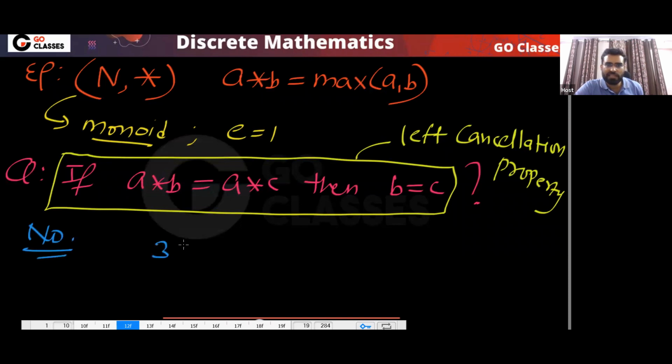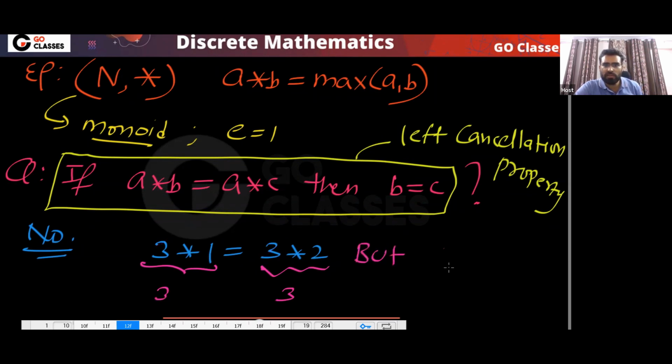Because, for example, 3 star 1 is equal to 3 star 2, right? 3 star 1 is 3, and 3 star 2 is also 3. So 3 star 1 is equal to 3 star 2, but 1 is not equal to 2. So we cannot do left cancellation. In a monoid, we cannot do left cancellation.